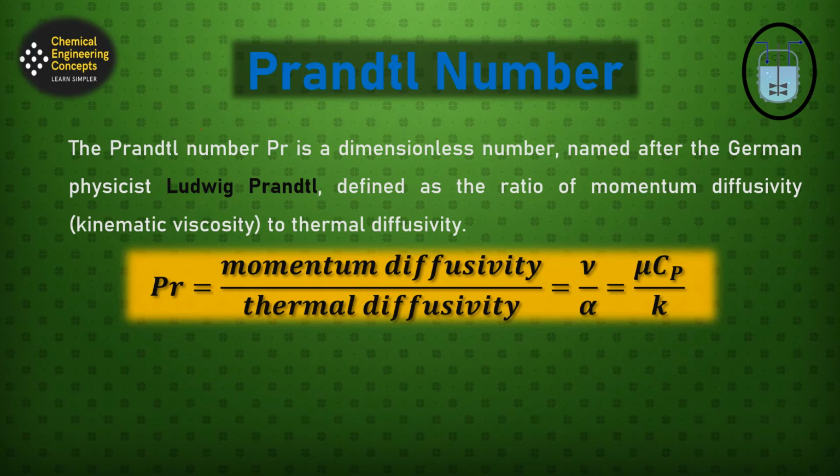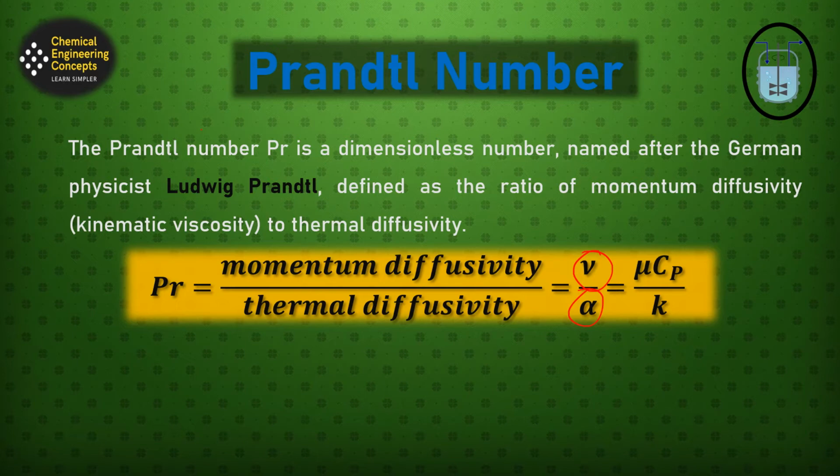So momentum diffusivity, which is nu, and the thermal diffusivity, that is alpha. Both these are important factors when we talk about momentum transfer and heat transfer.